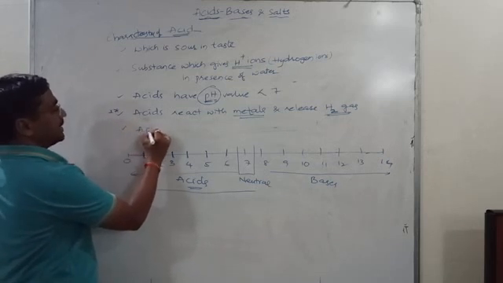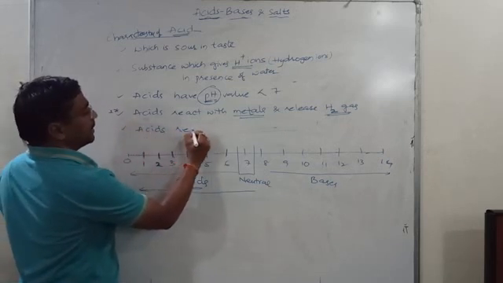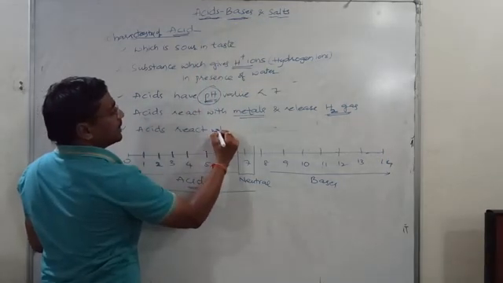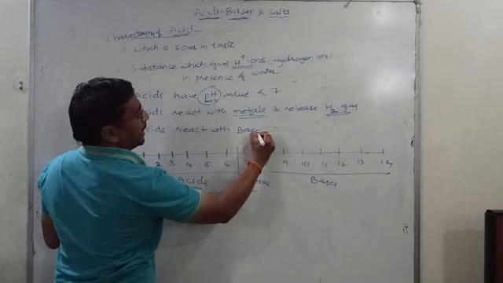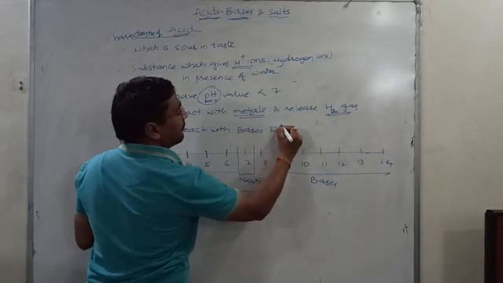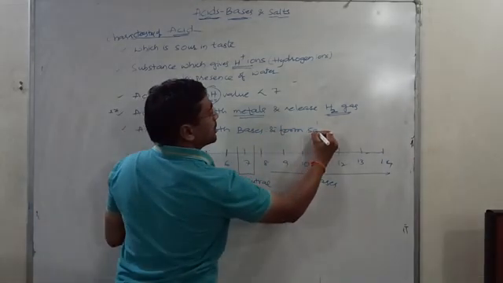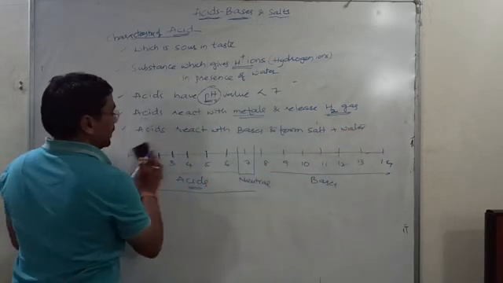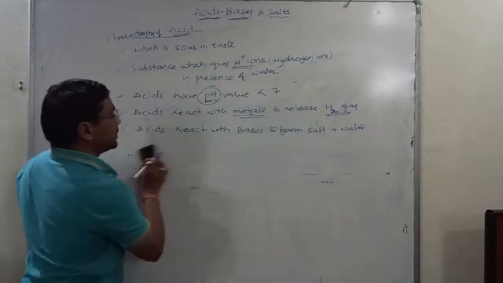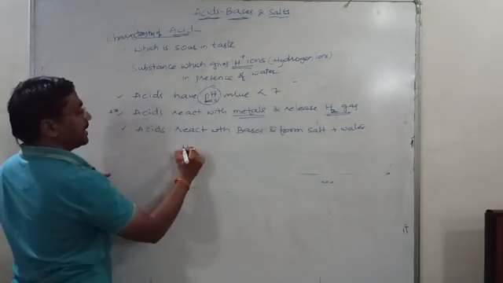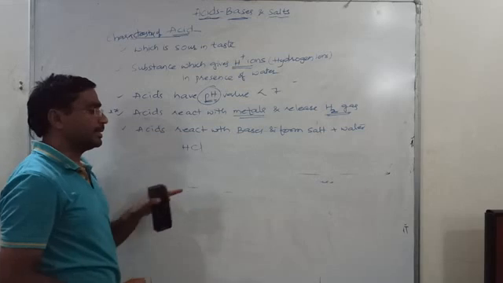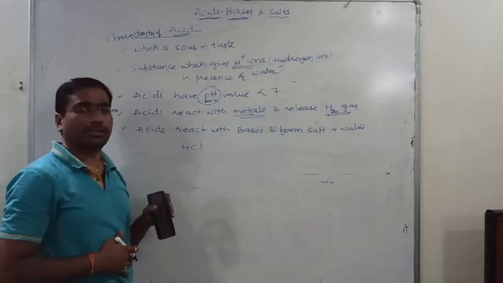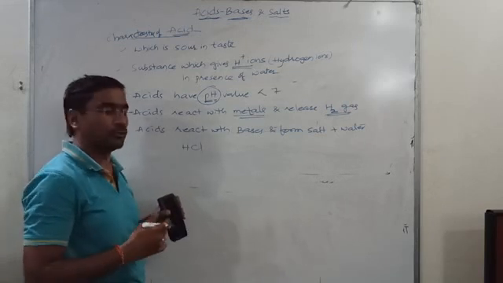Next, acids react with bases. Here the first is acid, the second is base. They can react with any base and form salt plus water. I'll give a good example. The acid is HCl, hydrochloric acid. This is the acid present in our stomach in the form of gastric juice, which is useful for the digestion of food.